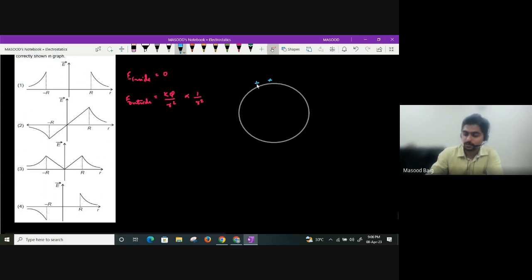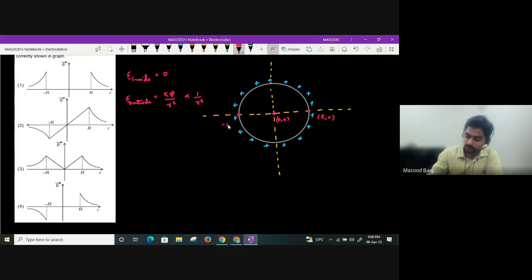So where will the charge be distributed? Will the charge be distributed on the surface of the conductor or not, guys? The whole charge will be distributed on the surface. So inside, how much will be the field? Inside means from here to here and from here to here. I'll assume this to be the center, taken as 0, 0. This will become r, 0, and this will be minus r, 0.